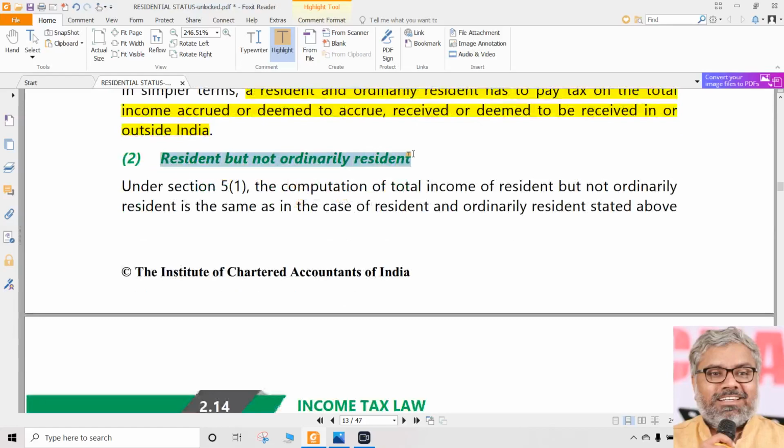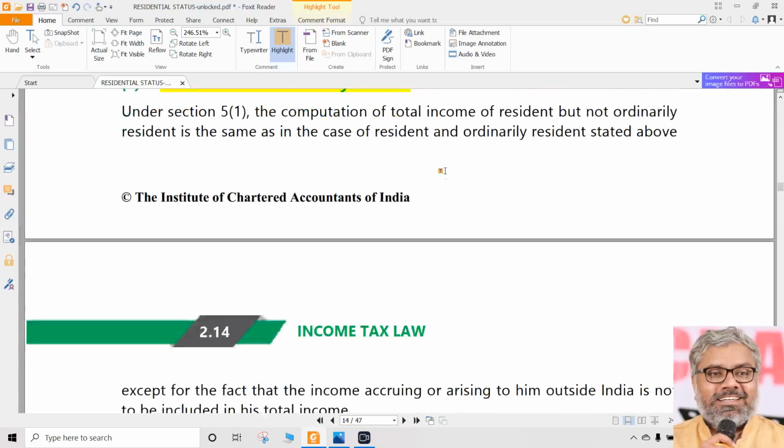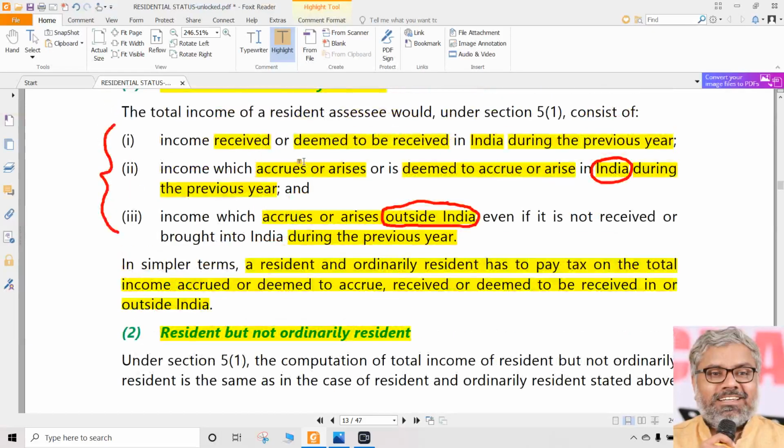Now, coming to RNOR. Actually, for RNOR also, everything is the same. There is nothing new here. If income is received in India, definitely it is taxable. Deemed to be received in India, definitely taxable. If it accrues or arises in India, definitely taxable.